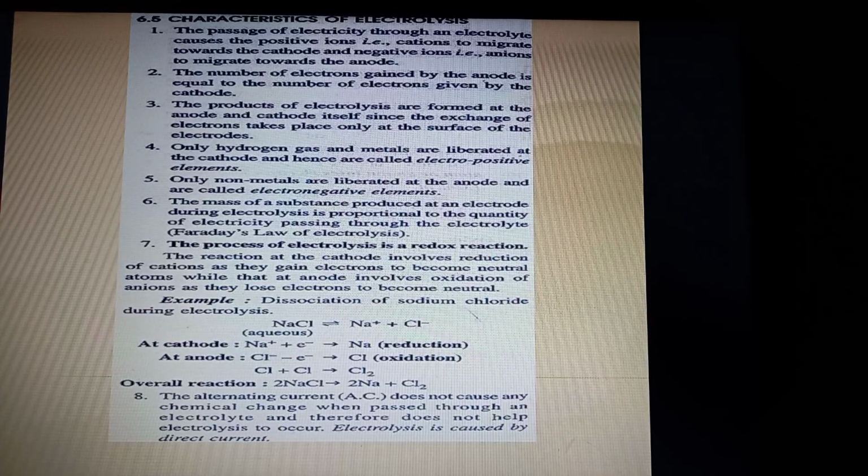NaCl is marked by a double-headed arrow, so it's a reversible reaction. So Na+ and Cl-. Now these sodium ions start moving towards the cathode because they are cations. So what do they do there? They accept electrons equal to the valency. So Na+ accepts one electron and becomes a sodium atom. Similarly at the anode, Cl- will give away its electron and become Cl.